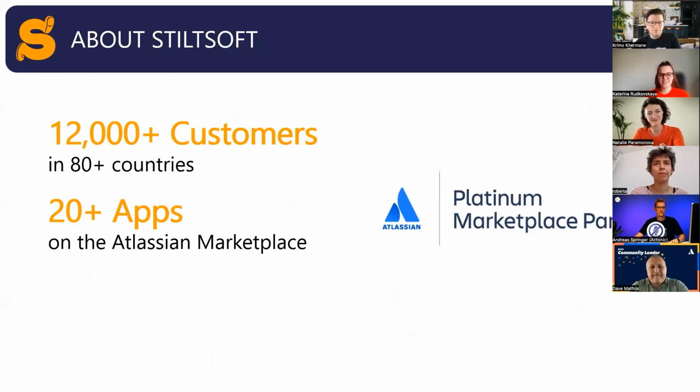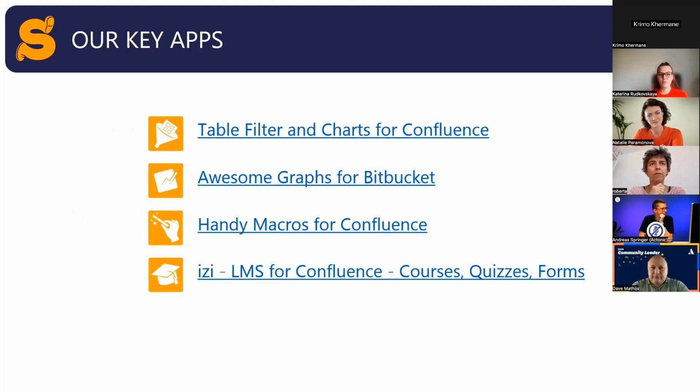First of all, I'd like to start with some words about our company. Steelsoft is a platinum marketplace partner. We've been working with the Atlassian ecosystem for more than 12 years, and in these years, we've developed more than 20 apps. These apps are available on the Atlassian marketplace. Today, our most popular apps are Table Filter and Charts for Confluence, Awesome Graphs for Bitbucket, Handy Macros for Confluence, and Learning Management System for Confluence: courses, quizzes, and forms.